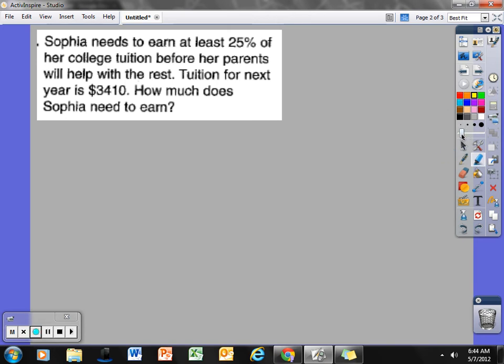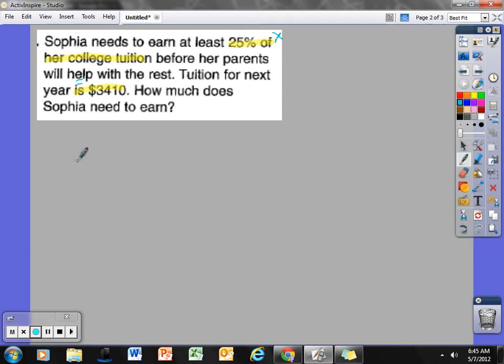As with a lot of stuff we've done recently, you can make it into an algebraic equation. Sophia needs to earn at least 25% of her college tuition. I see that word "of," I think multiplication. So she needs to earn 25% of her tuition before her parents will help with the rest. Tuition for next year "is" means equals $3,410. How much does Sophia need to earn? "Of" or "is" means equals.